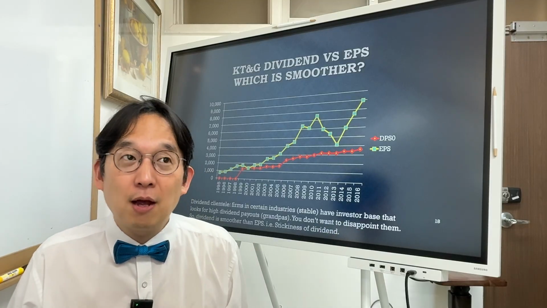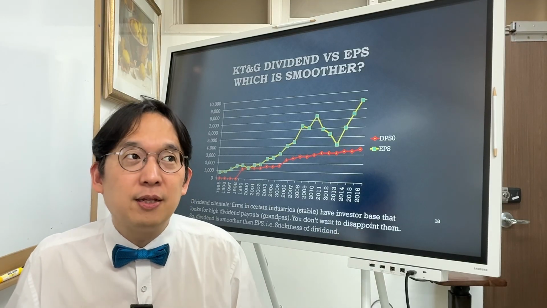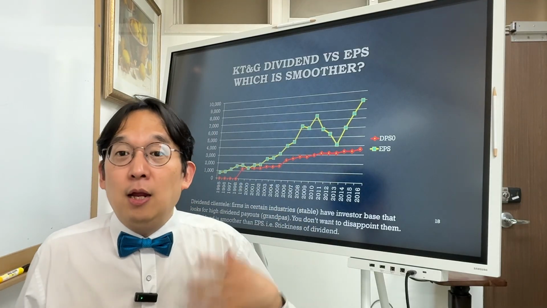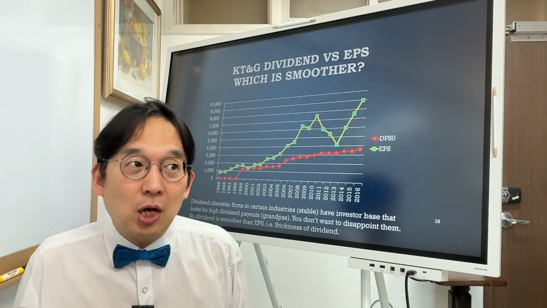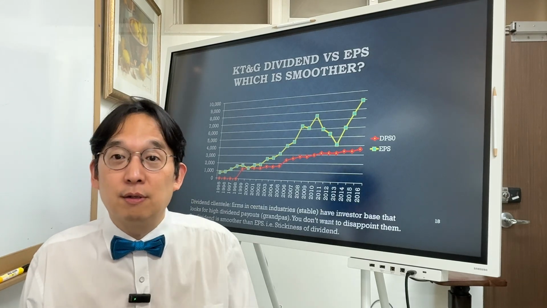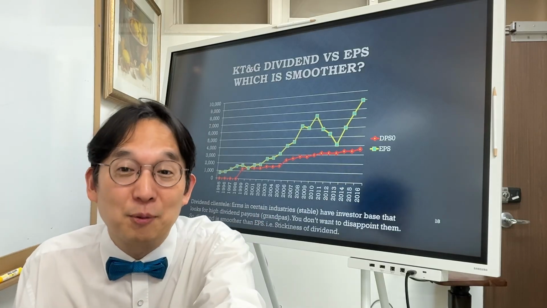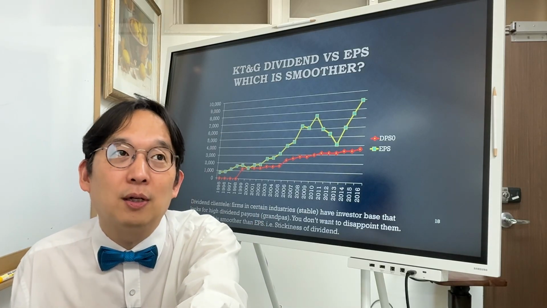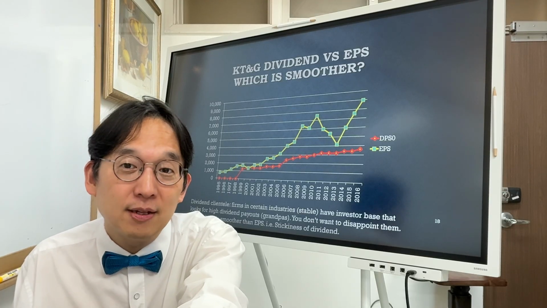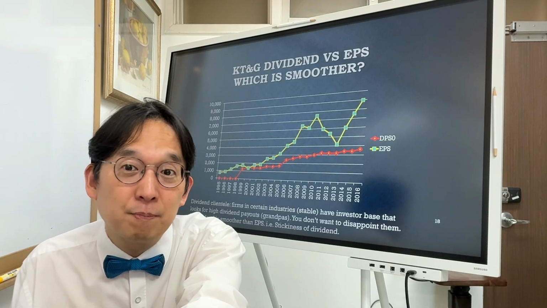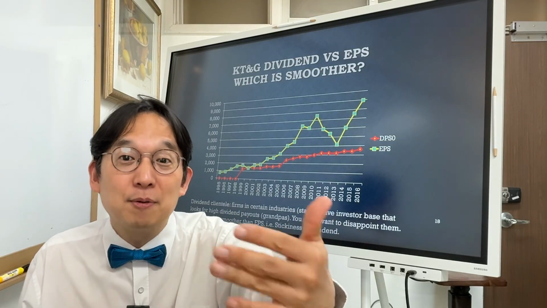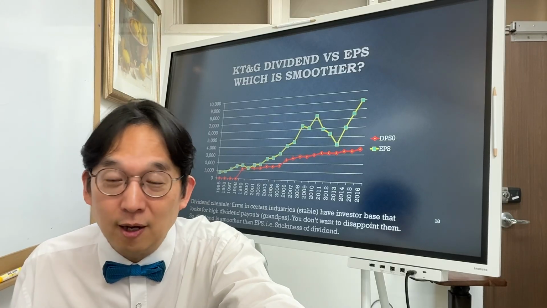Old generation people in the later stage of their life cycle look for dividend payment because they are retired. They have stable income called the pension, but they want more cash, stable income sources, and then they look for dividend-paying stocks because the dividend can give them, like, a stable cash flow to their account.